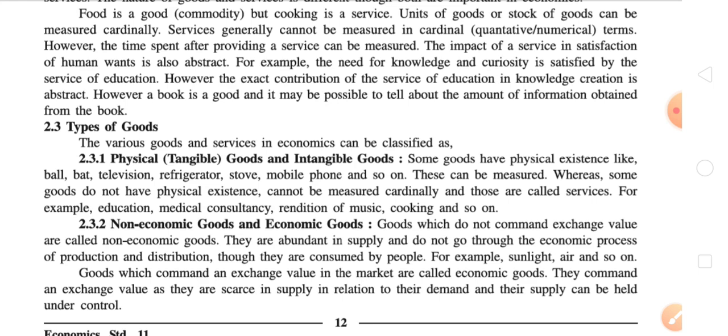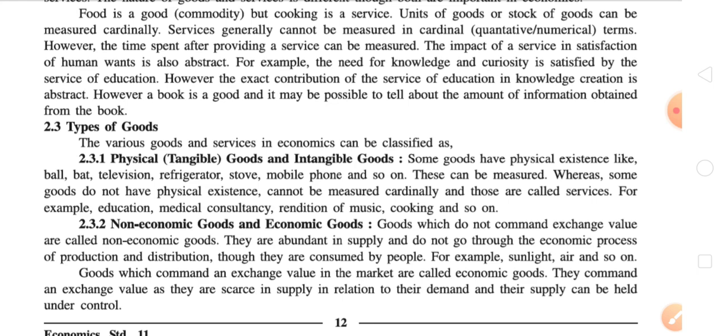If there is a question in your examination like give the meaning and examples of tangible goods, then you have to write: some goods have physical existence like ball, bat, television, refrigerator. You can write any of the examples given here, or you may have your own example if you have a clear understanding of tangible goods.